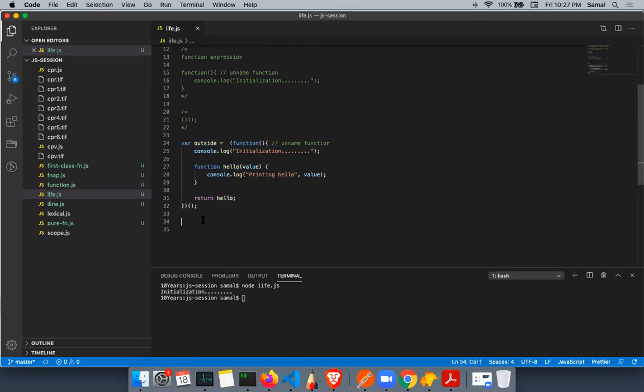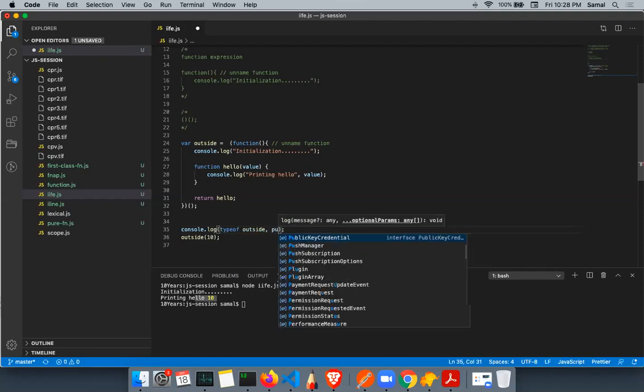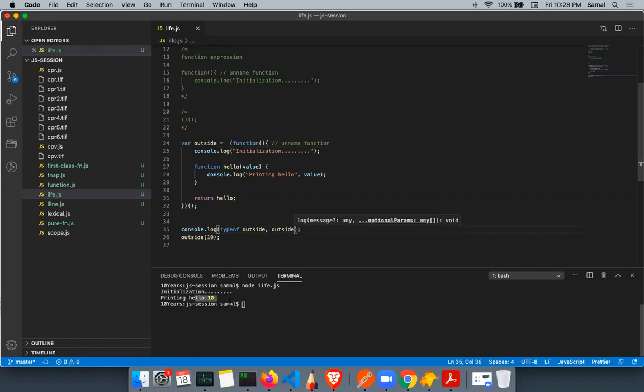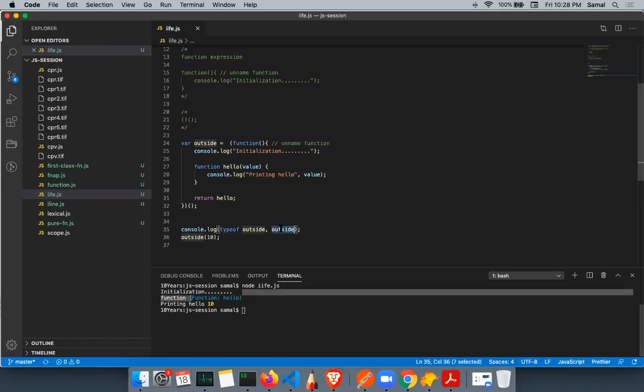If I run this, I will see hello undefined, and if I pass 10 here, it will print 10. And if I do console.log typeof outside, and outside, you will see the type is function, and the function is hello. Outside is defined as hello.